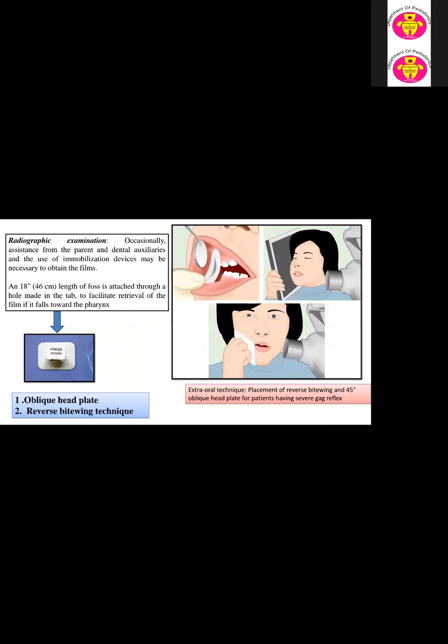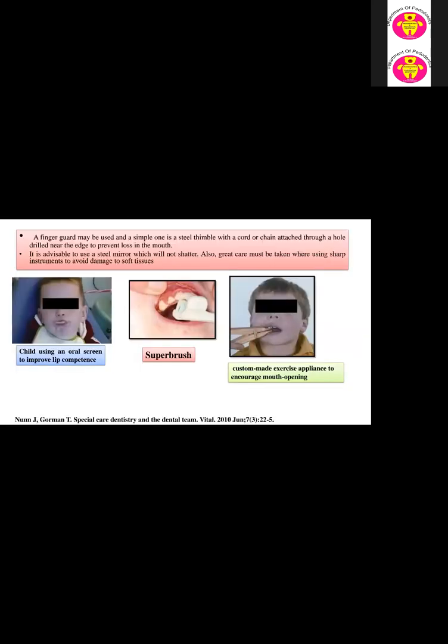The radiographic examination of such patients is also a task. Occasionally, assistance from the parents and dental auxiliary and the use of an immobilization device may be necessary to obtain the film. The film should have a 46 centimeter length of floss attached through a hole made in the tab to facilitate retrieval of the film if it falls towards the pharynx. There are two radiographic techniques: the oblique head plate and the reverse biting technique. The extraoral technique, with reverse biting and a 45-degree head plate, is for patients having a severe gag reflex.